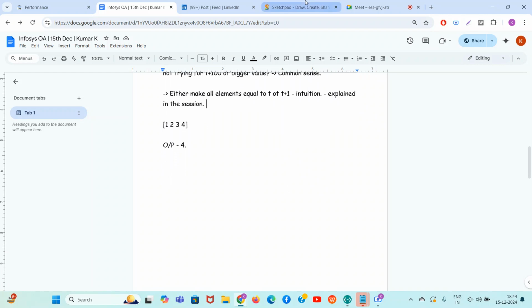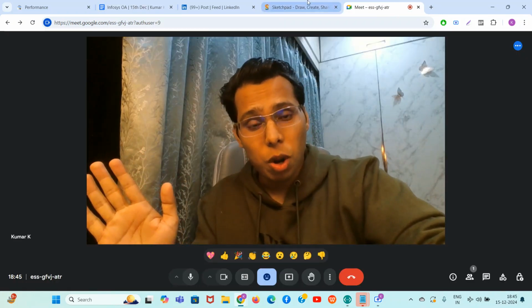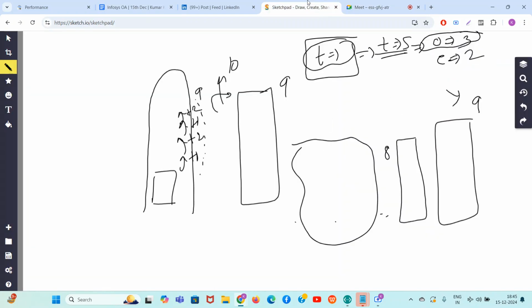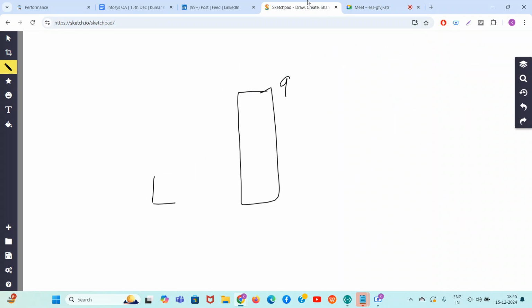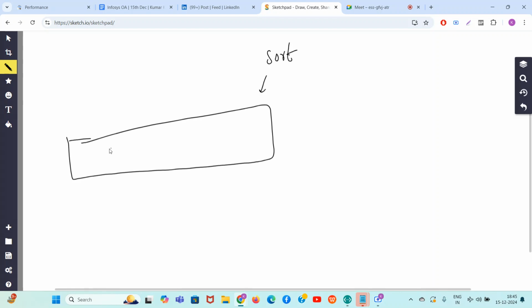So guys, now let's go towards the solution of the problem. They are asking us the minimum number of years, right? Let's say this array is given to us. You sort this array in your mind, and this is the largest element. So guys, what should you do?